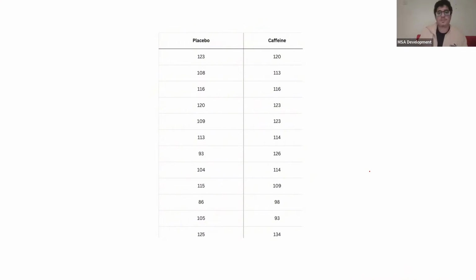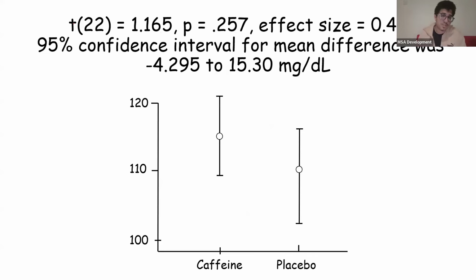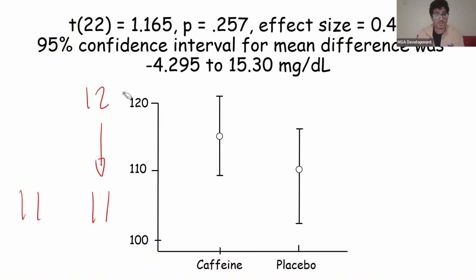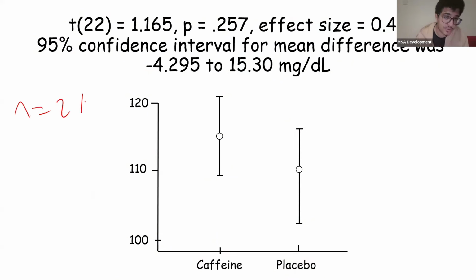And if we look at the values, we end up with a t22, so degrees of freedom 22. Now, your first thought might be to assume that the sample size is 23, but we just said that sample size is 24. Why is that? It's because they're in two different groups. So they were divided like this, 12, 12. And each group ran its own test, okay? So the degrees of freedom was 11, 11 for these t-tests. So that's why, in this case, when there's two groups, two tests, our degrees of freedom is actually n minus 2, not n minus 1, okay? So it's actually t22, and then if we add 2, we get our sample size of n equals 24.